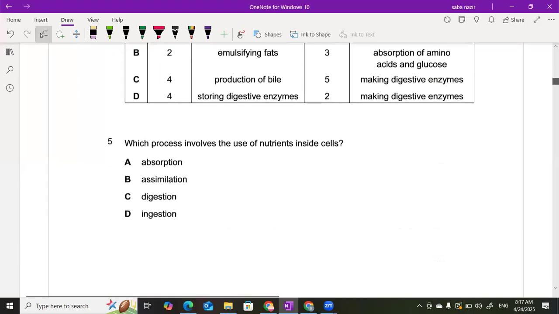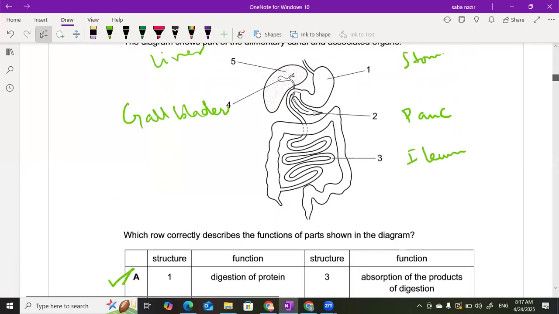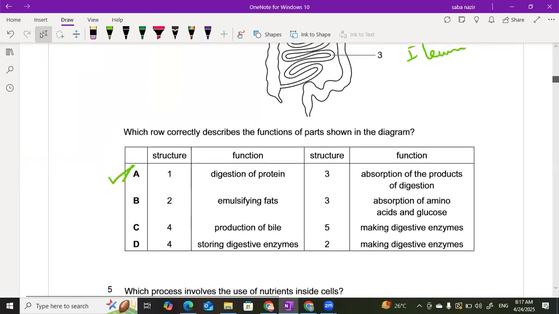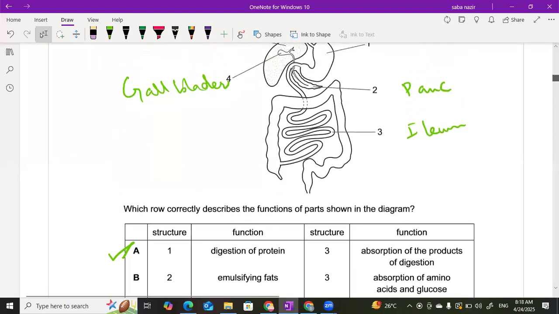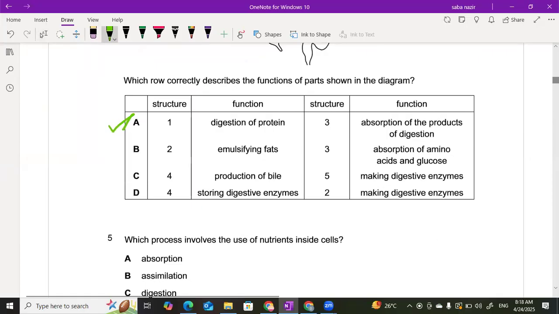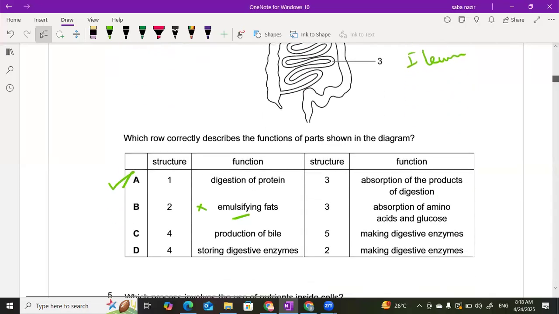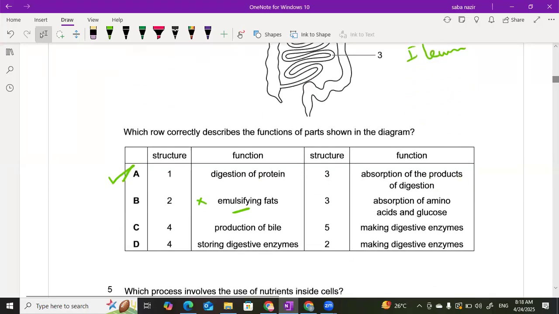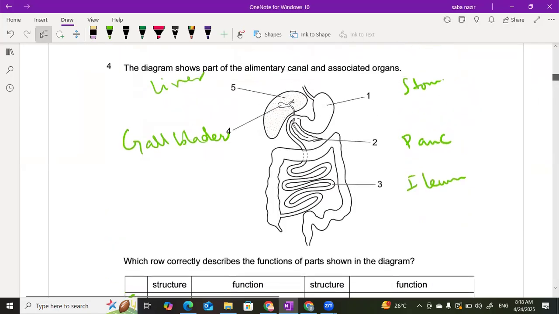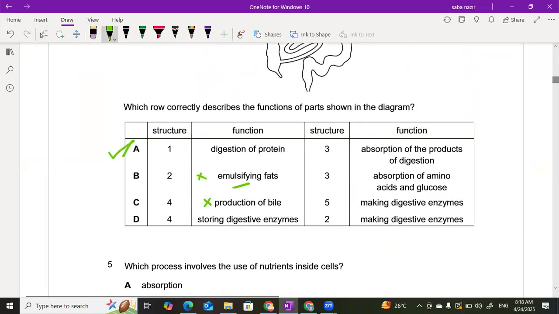Emulsification of fats takes place in structure 2. Not the case. Absorption of amino acid and glucose happens in 3. But this is actually incorrect. Okay. They say that production of bile is in the liver, but it does not produce bile, it actually stores it. And structure number 5, they say that it makes the digestive enzyme. The liver does not produce any of the digestive enzymes.